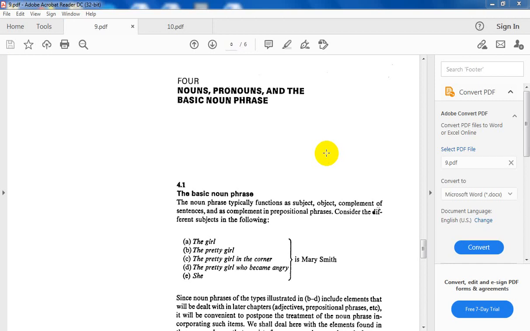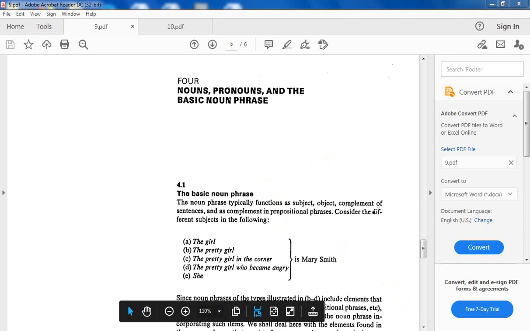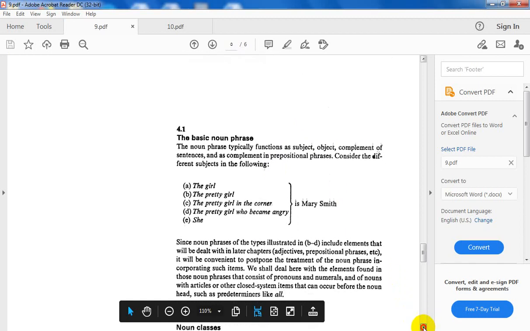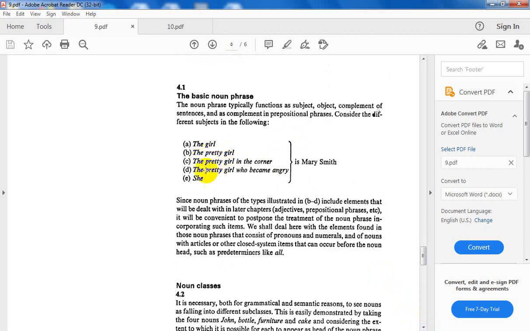If you look at these sentences, these examples from A to E, you will understand the different forms of the noun phrase. You see all these: the girl, the pretty girl, the pretty girl in the corner, the pretty girl who became angry. They are all noun phrases. But why noun phrases? Because the head is a noun. As a form, as a part of speech, the head is a noun, again with different elements.